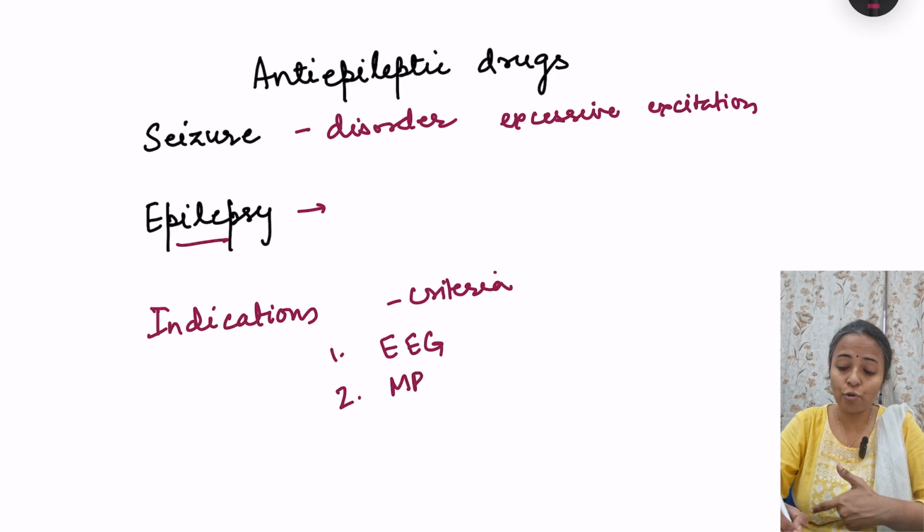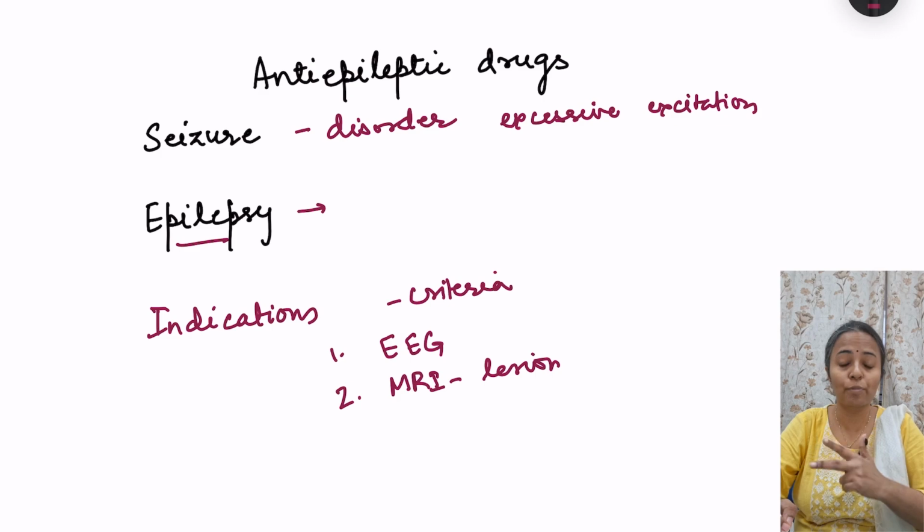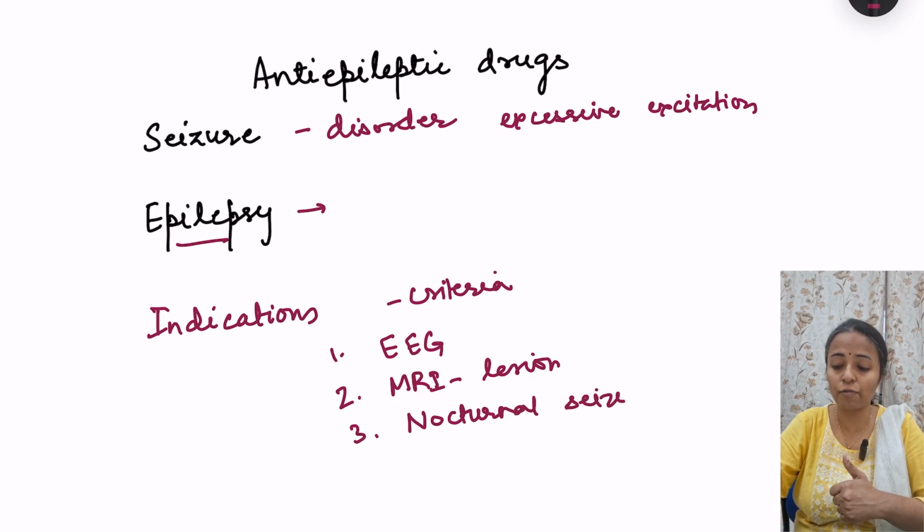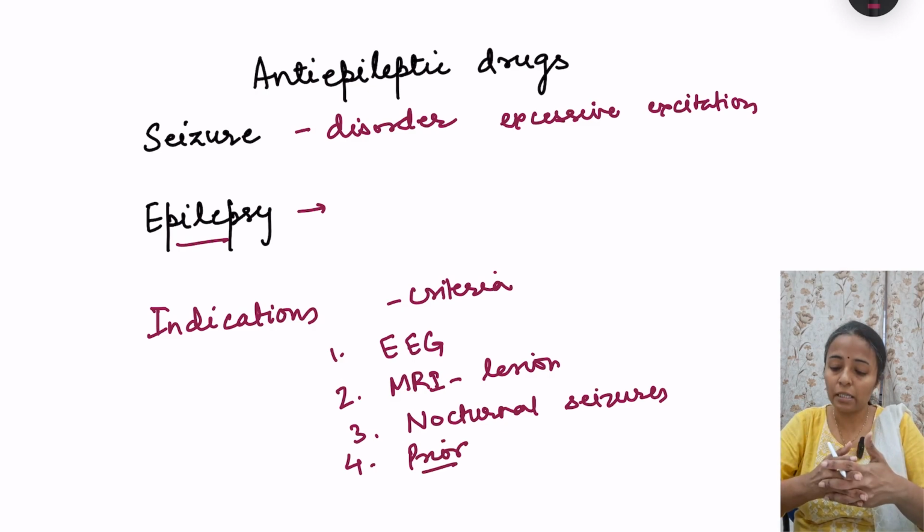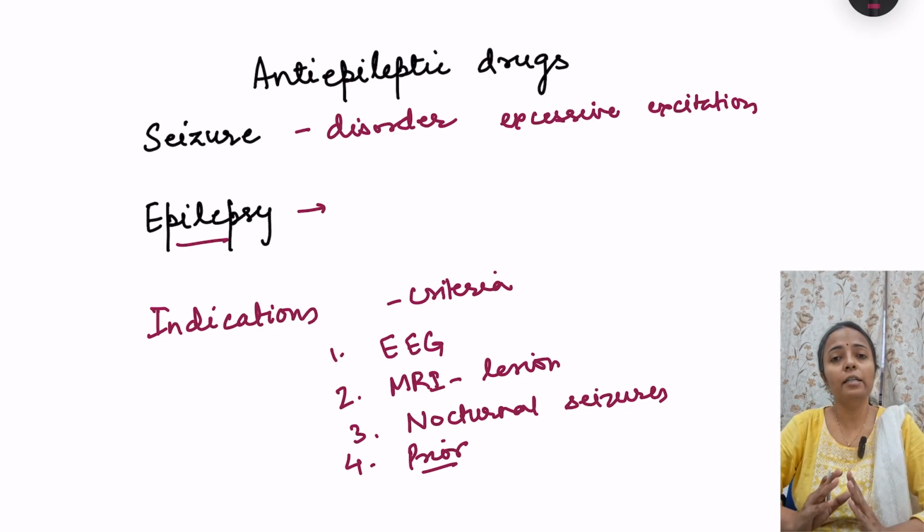If MRI shows any brain lesion, then yes, it has to be treated. Third one, if the seizure has occurred at night, nocturnal seizure, because it has a high chance of recurrence. And finally, if there is any prior brain insult by means of trauma or CNS infection. So these are the indications for starting anti-epileptic treatment.